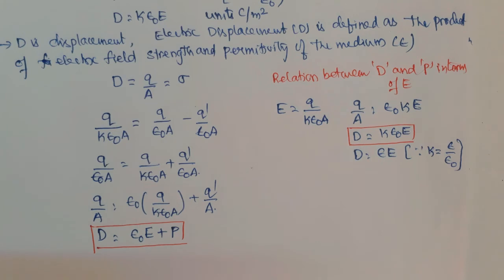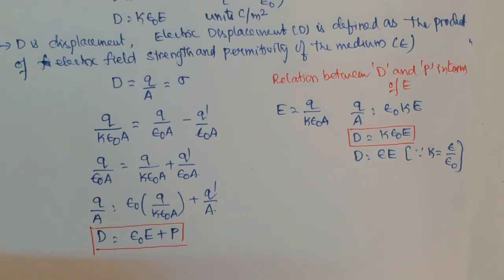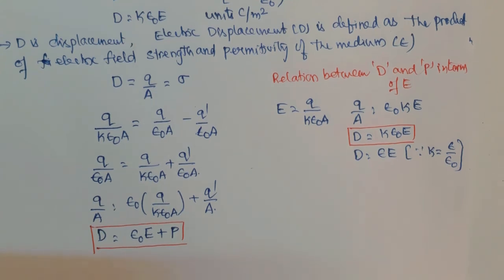And here also you can say this is the ratio, epsilon by epsilon naught. The ratio of epsilon and epsilon naught is also termed as relative permittivity. What is the relative permittivity? The relative permittivity is nothing but this ratio of epsilon and epsilon naught. Permittivity of vacuum, or free space, is epsilon naught. Permittivity of medium is this epsilon, the ratio.